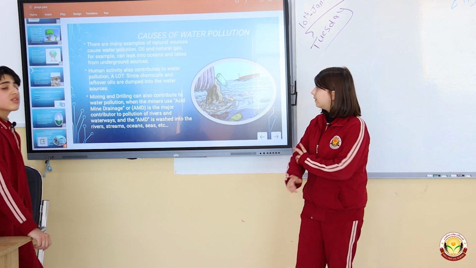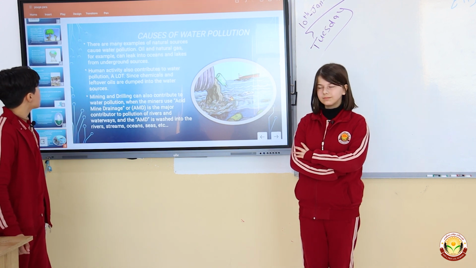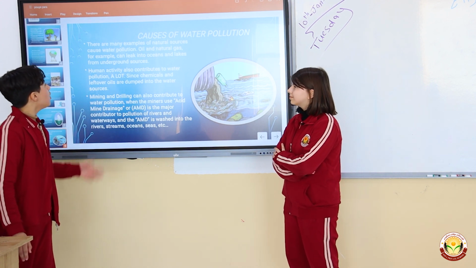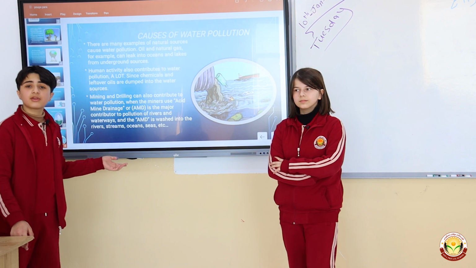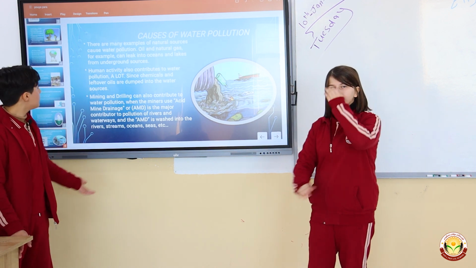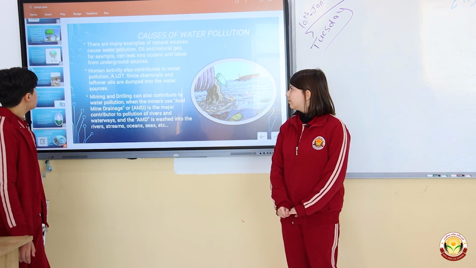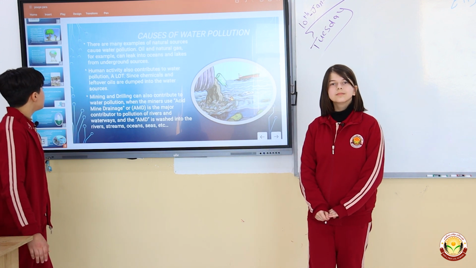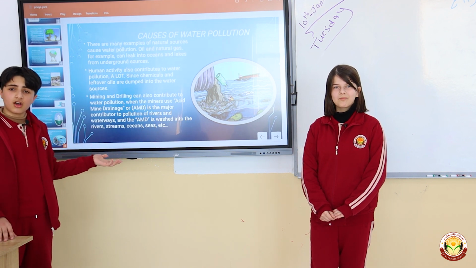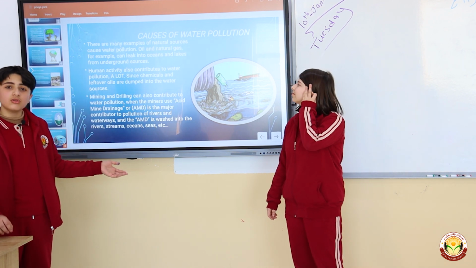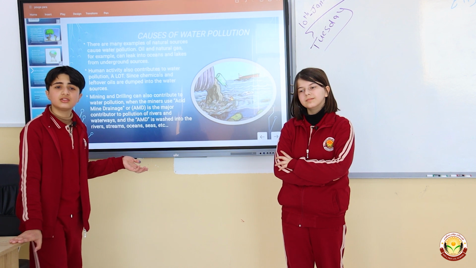Causes of water pollution. We're going to talk about what causes water pollution. There are many examples of natural sources that cause water pollution. Oil and natural gas, for example, can leak into oceans and lakes from underground sources. Natural things can also pollute the environment. Human activity also contributes to water pollution a lot, since chemicals and leftover oil are dumped into water sources. When people use oils, the oil might go inside the water, and the water will be dirty from then on.